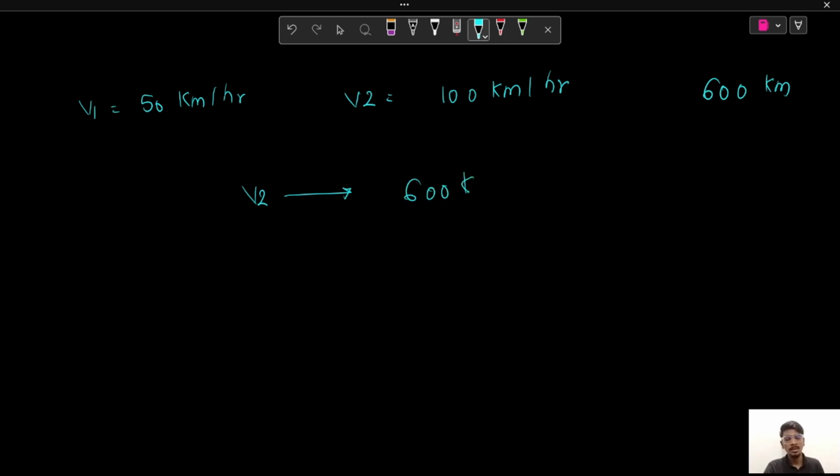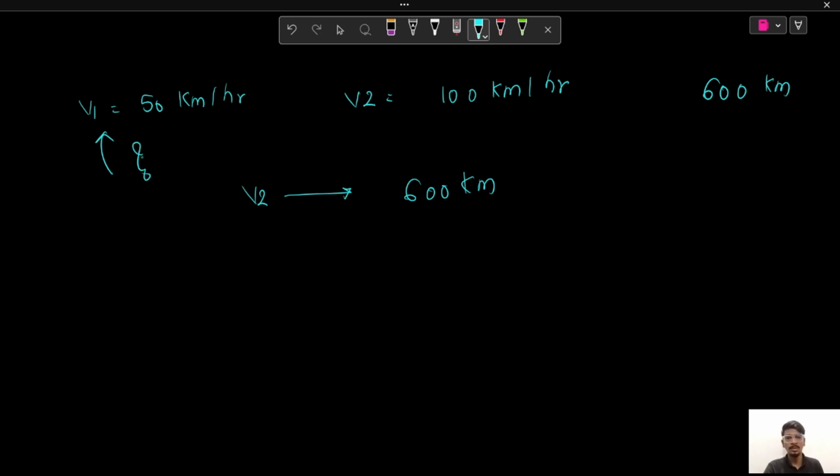So let's suppose you have vehicle 1, which is traveling at the speed of 50 km per hour, and vehicle 2, which is traveling at the speed of 100 km per hour. And let's suppose you have a total distance of 600 kilometers. So let's suppose when vehicle 2 has completely traveled over the 600 kilometer distance, what will be the position